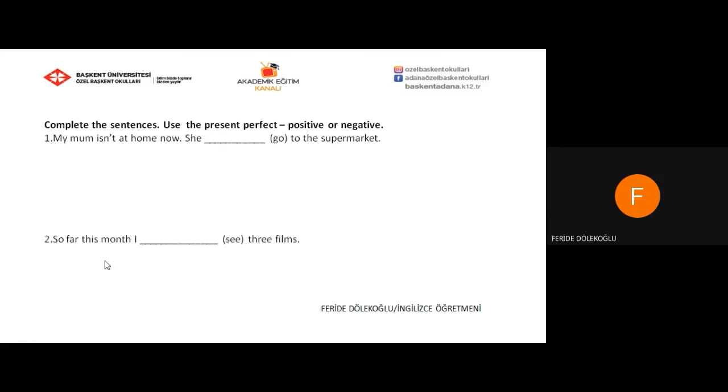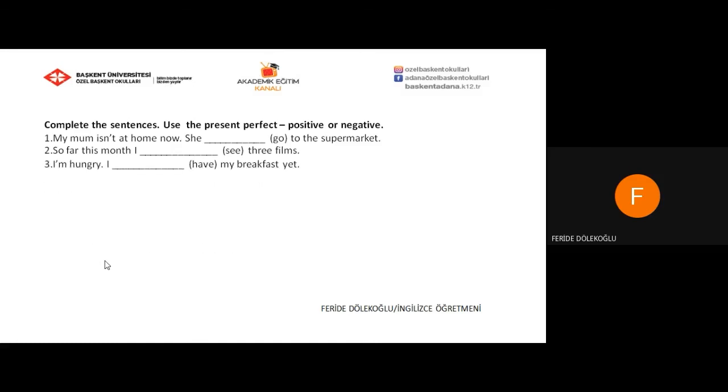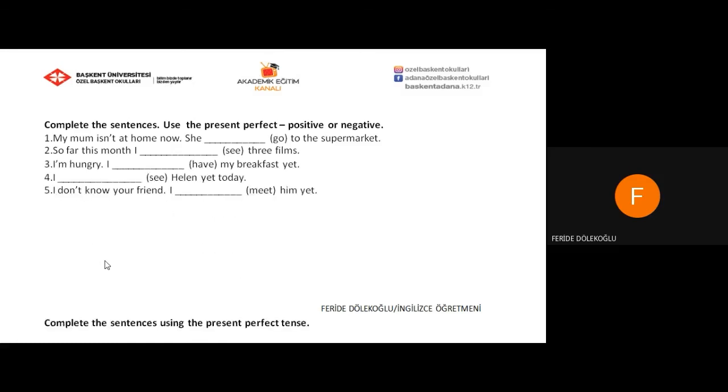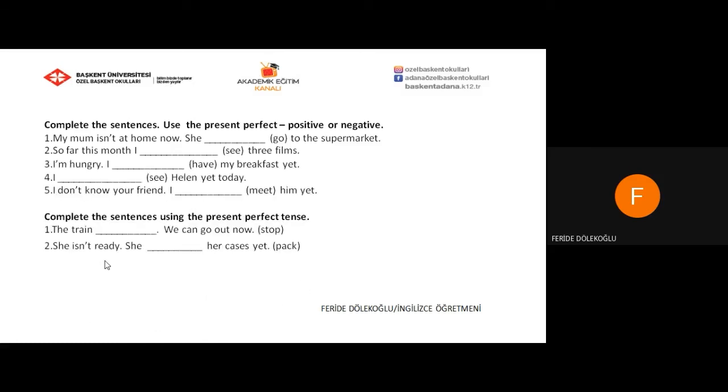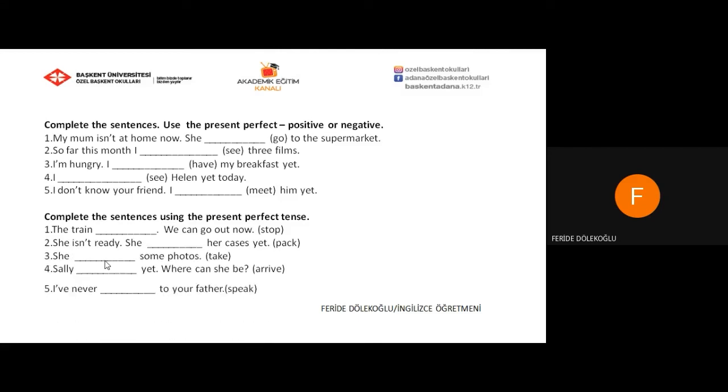Complete the sentences. Use the present perfect, positive or negative. Okay, we can start now. It says, my mom isn't at home now. She has gone to the supermarket. With she, we use has, and gone is the past participle form of go.